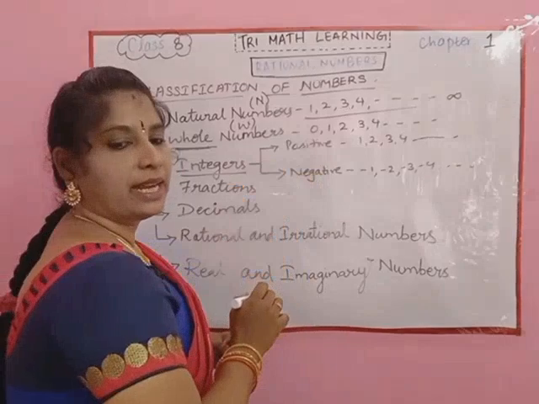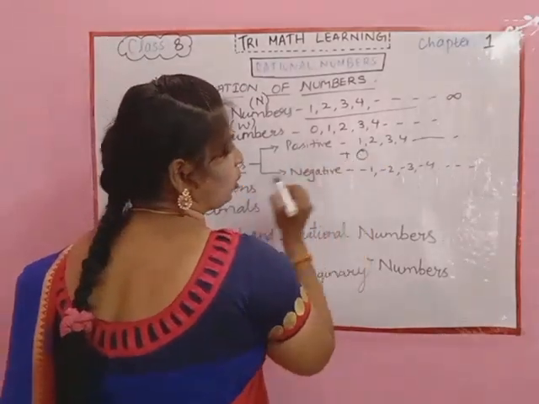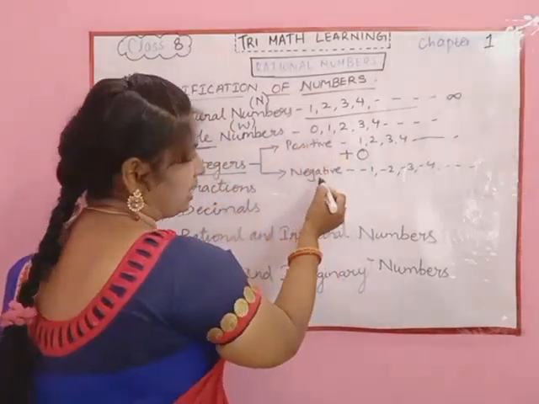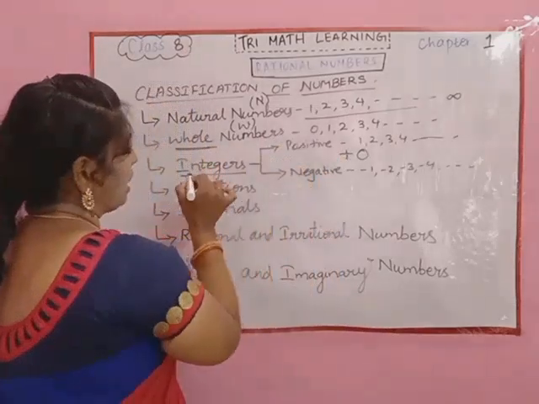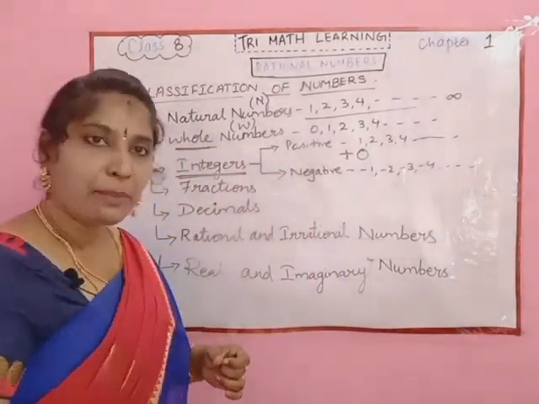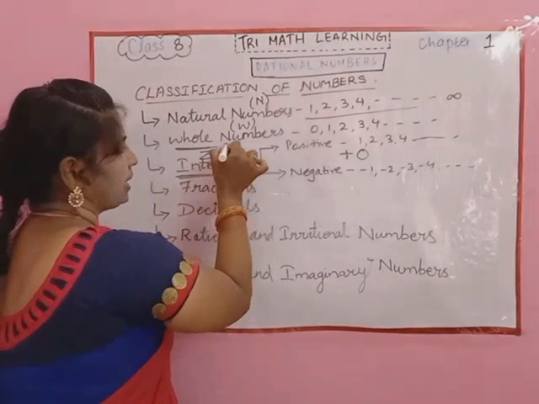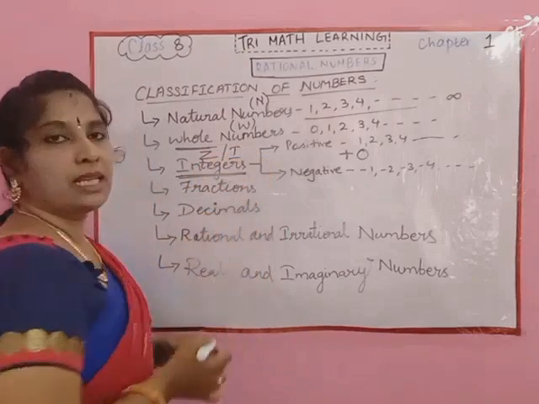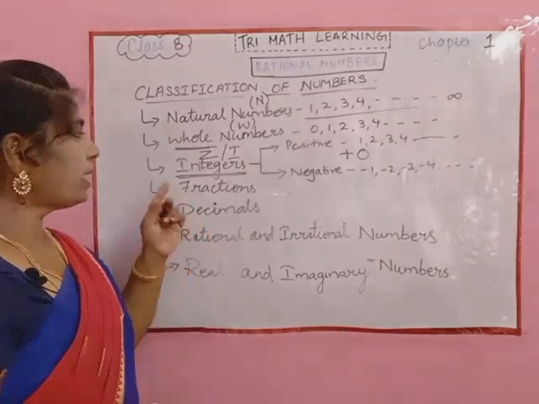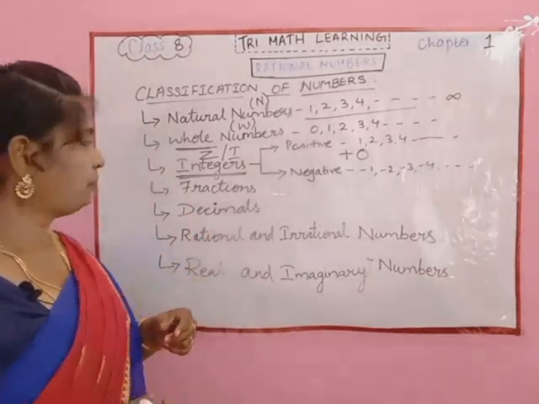So the positive numbers, 0 and the negative numbers combined together form our integers. Now how are they represented? Yes, in some books they are denoted as capital Z or capital I. So both of them are universally accepted. So we can denote our integers in the form of capital Z or capital I.